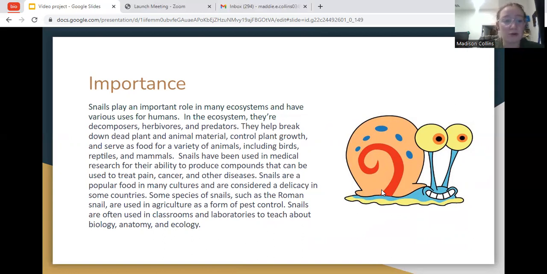Snails have been used in medical research for their ability to produce compounds that can be used to treat pain, cancer, and other diseases. Snails are a popular food in many cultures and are considered a delicacy in some countries. This is known as escargot, if you've ever heard of it. Some species of snails, such as the Roman snail, are used in agriculture as a form of pest control. And snails are often used in classrooms and laboratories to teach about biology, anatomy, and ecology.